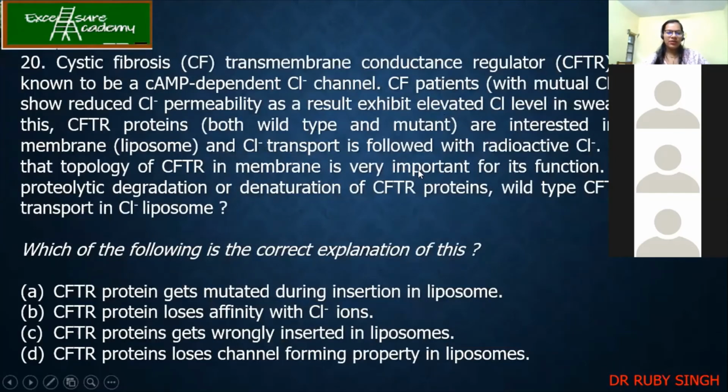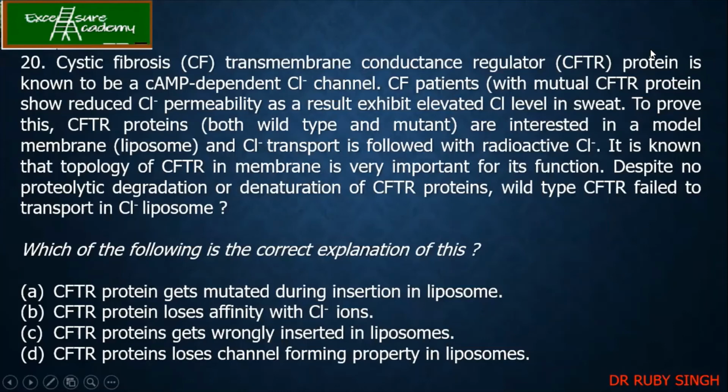Now this is also something very, very important. For this, there are so many techniques you should know. I'll try to explain this. Now, in cystic fibrosis, the CFTR protein is known to be a cAMP dependent chloride channel. This we know. The mutant CFTR protein showed reduced Cl- permeability. As a result, the chloride level will be high in the sweat.